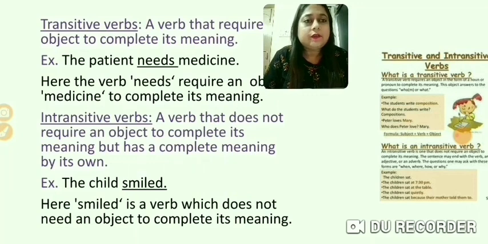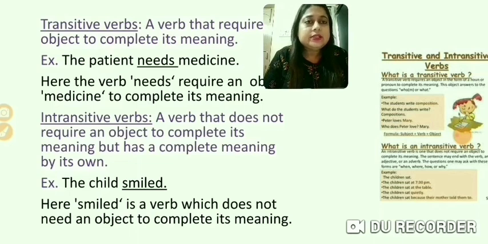So over here, which is the verb? Needs. Okay, and which is the subject? What is the subject? Who does the action? Okay, about whom the complete sentence is. So who is doing the action? The patient. So patient is the subject, and what action? He needs. So needs is the verb. So whether it is a transitive verb or intransitive verb, how to find out?